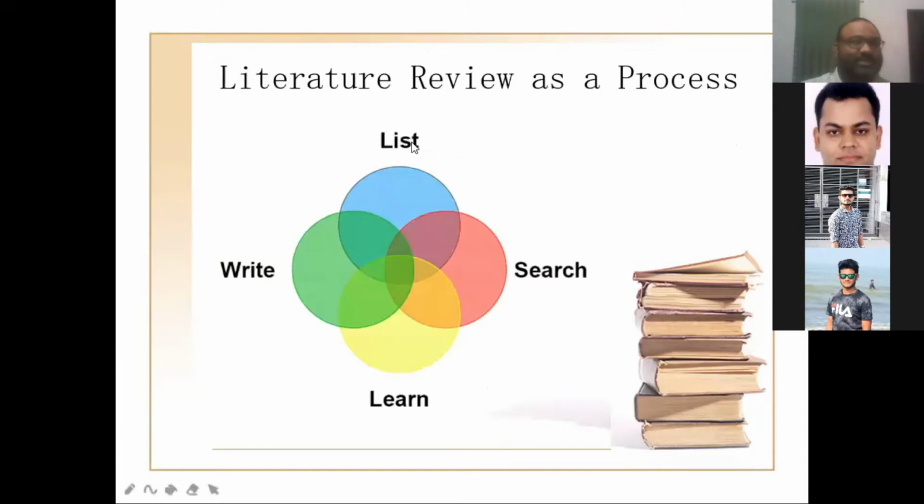First of all, you should list down which are the fields and relevant fields. Then you have to search, because if you search first, you will be entangled, right? You should list down which field. So if you say, okay, solid state device design, optoelectronics, so list down four devices: LED, laser, photodetector, solar cell. Then you choose one, then search. After searching, then you learn first, then write.